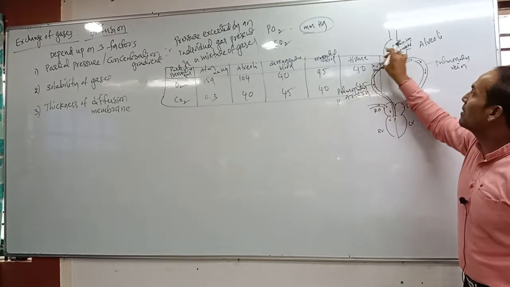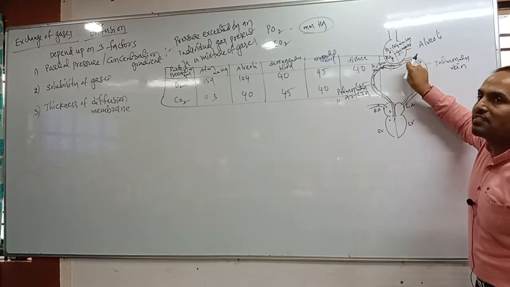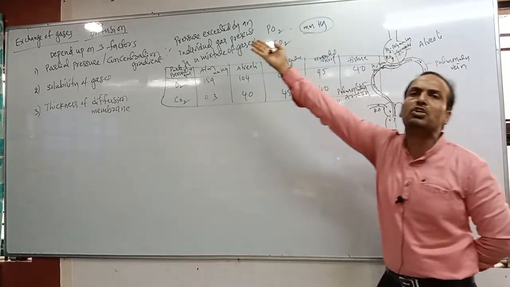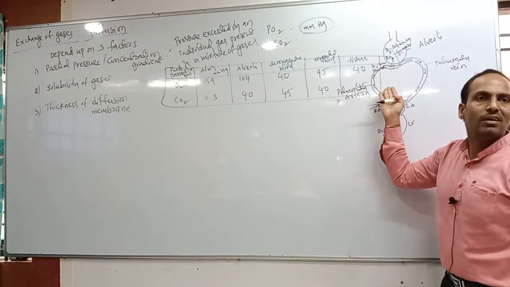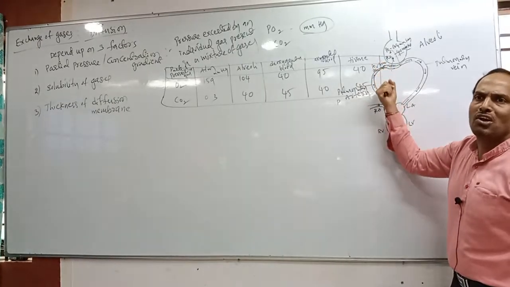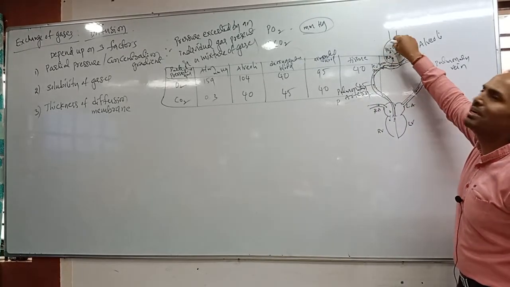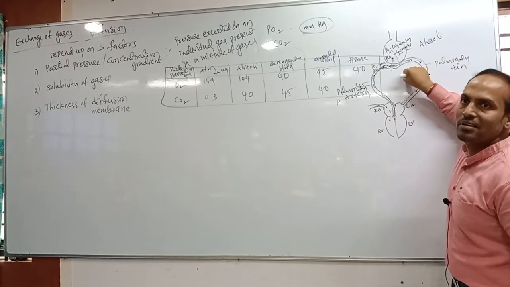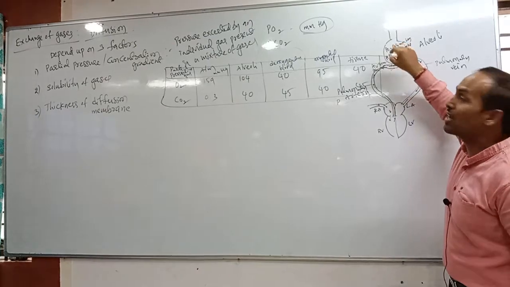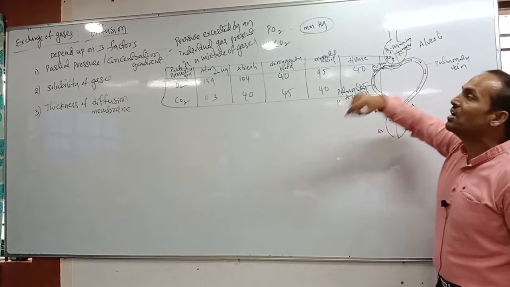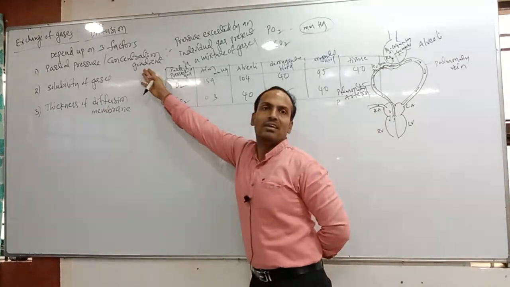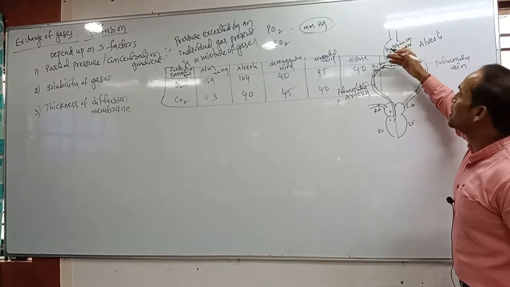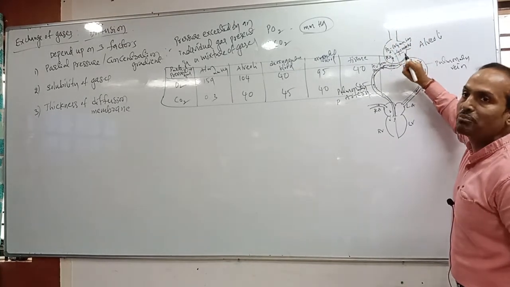Clear? So this is where the exchange of gases occurs. Exchange of gases occurs between the blood and alveoli based upon the same thing. It completely depends upon diffusion only, or it is one type of diffusion only. Correct or wrong? It is one type of diffusion or not? So carbon dioxide from the blood is eliminated to the alveoli. At the same time, from the alveoli, oxygen is entering the blood. Correct? From higher to lower concentration, or higher partial pressure to lower partial pressure. This is called the concentration gradient or not? This is also called what? Concentration gradient. So based upon the concentration gradient only, the carbon dioxide is eliminated and oxygen is captured.